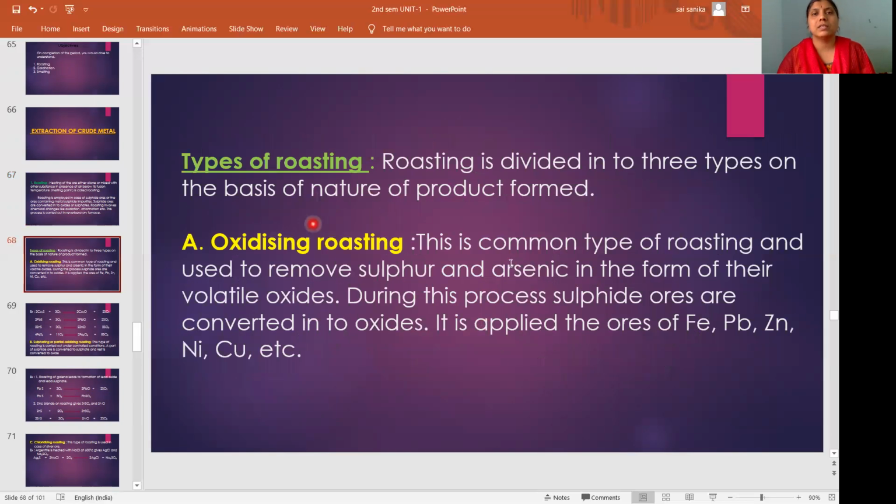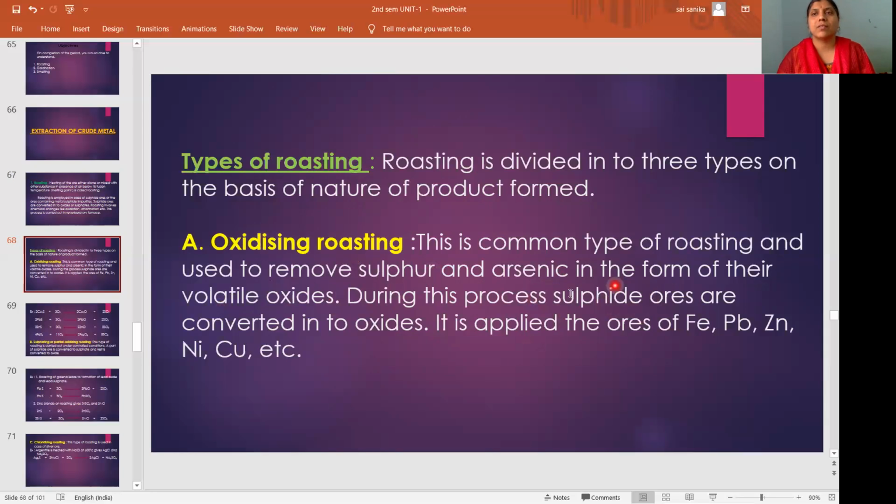Roasting is divided into 3 types based on the nature of the product formed: oxidizing roasting, sulfating roasting, and chloridizing roasting. A, oxidizing roasting, is the common type and is used to remove sulfur and arsenic in the form of their volatile oxides.